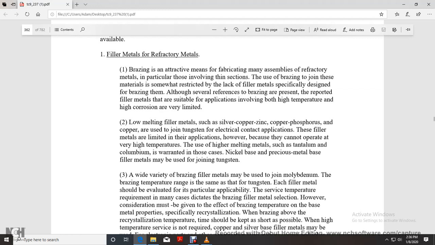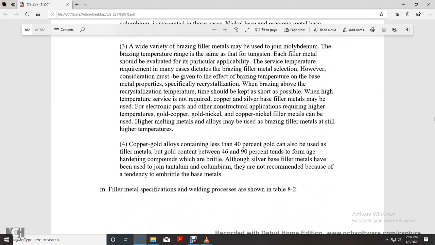For the higher melting metals such as titanium and cobalt, nickel-based and precious metal-based filler metals may be used for joining tungsten. A wide variety of brazing filler metals may be used with molybdenum. The brazing temperature range is the same as for tungsten. Each filler metal will be evaluated for its particular ability. Surface temperature requirements of the particular case dictate brazing filler metal selection.